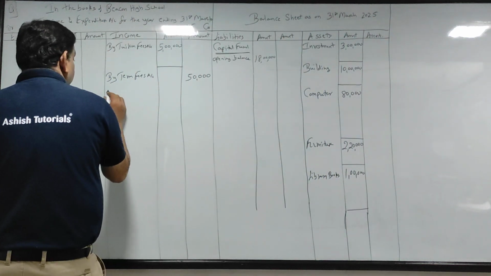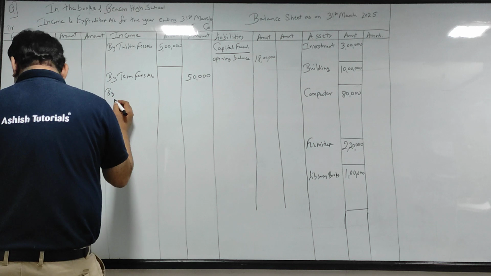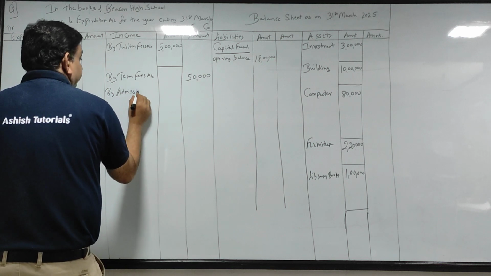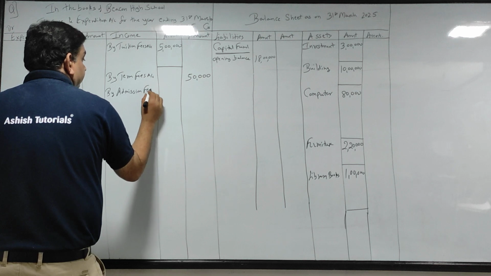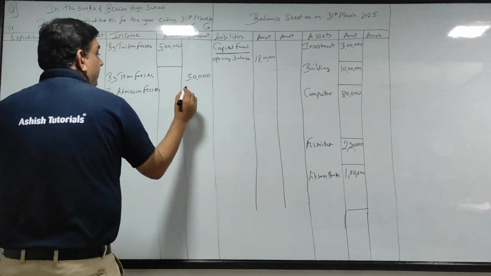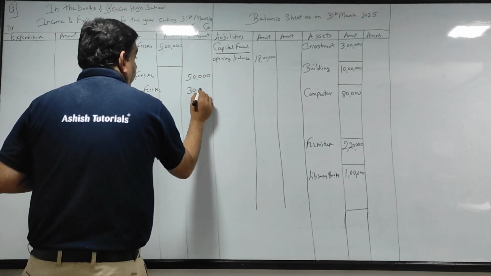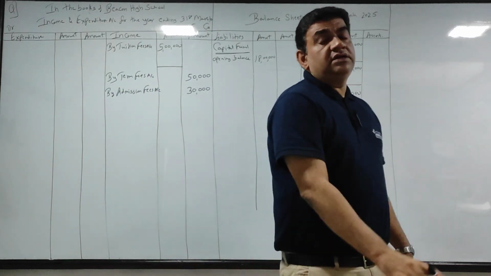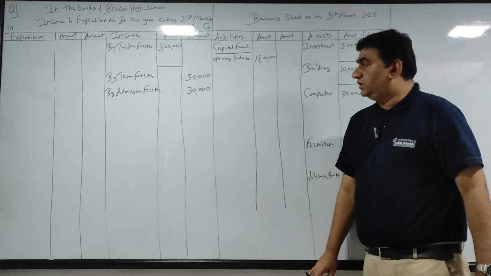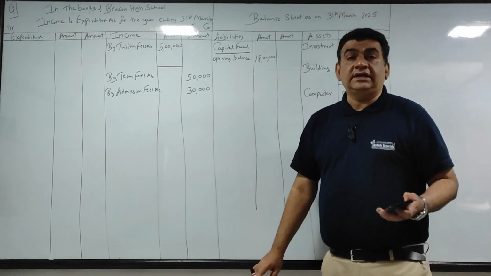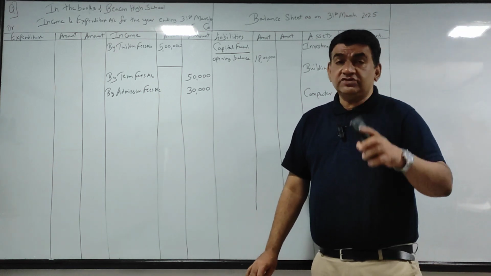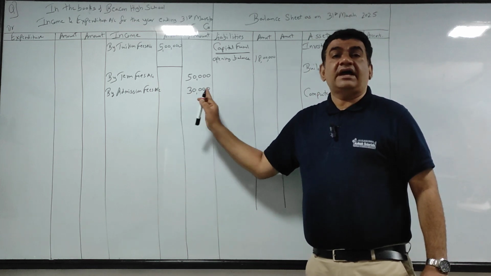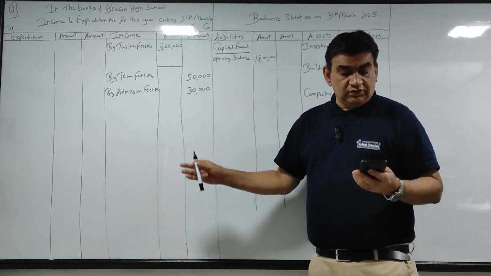30,000. Come to the credit side of income and expenditure. By admission fees account, that is 30,000. Okay, if it was mentioned capitalized, I would have added it here. Otherwise, I will treat it as an income, so I will do that.